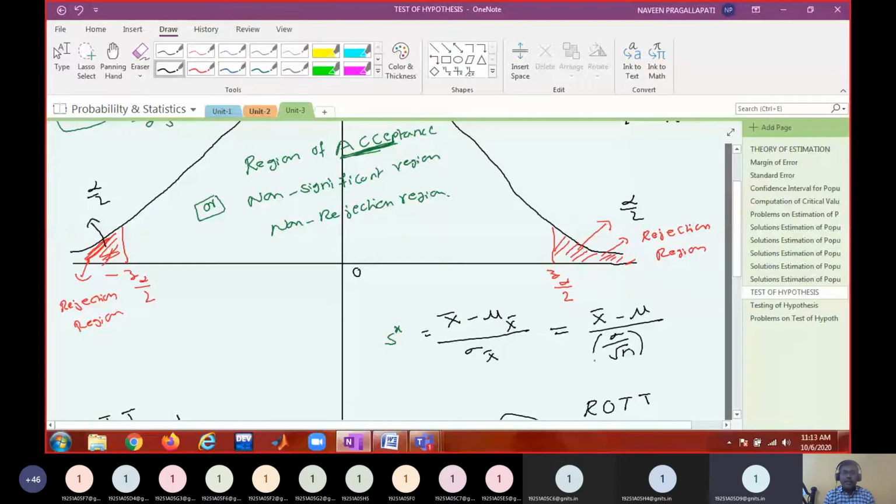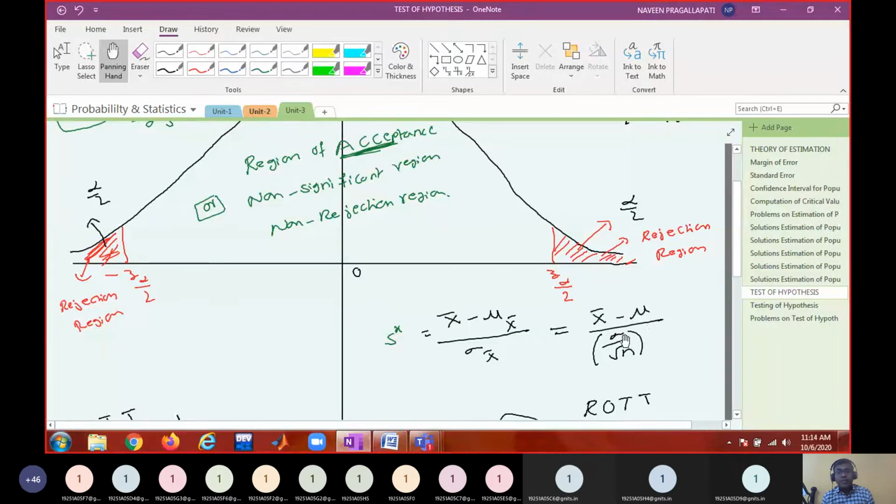So when the problem is given, you should know two things. What are those two things? The mean value and standard deviation, the population mean and standard deviation. These things should be known, meaning the data must be given in the problem. Whether that is true or not, that is a later part of the discussion.